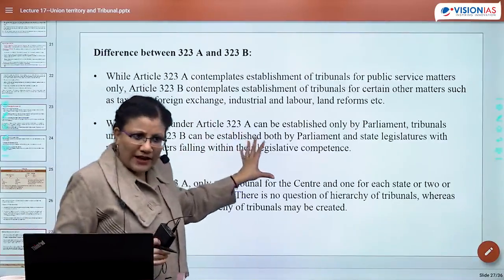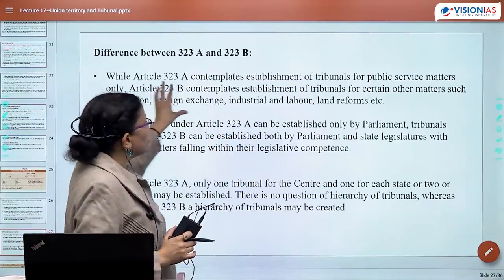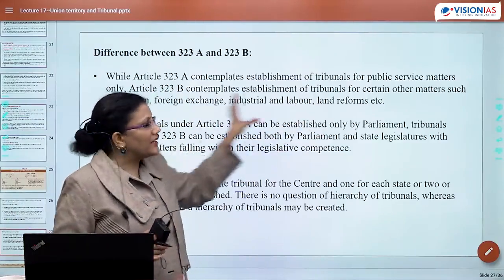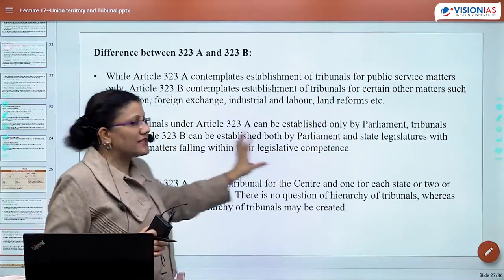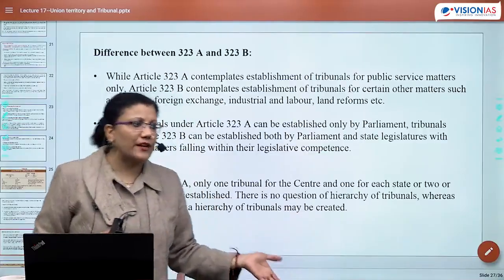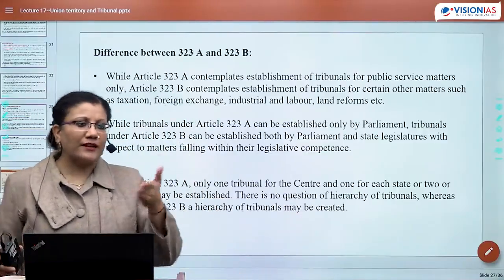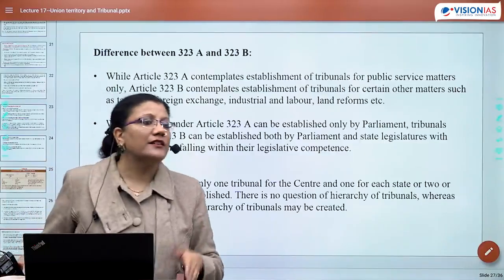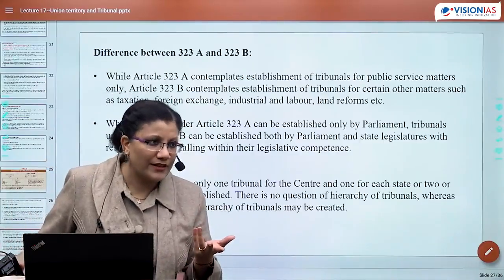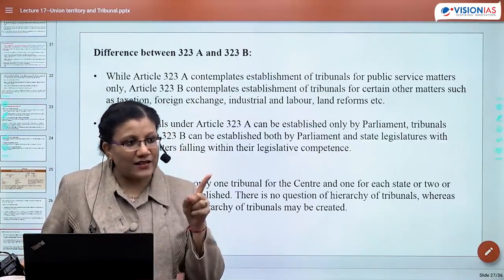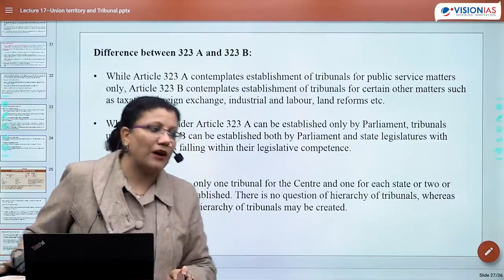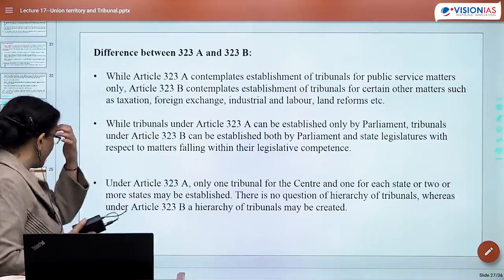Very simple: since Article 323B deals with tribunals dealing with any other matter, if that matter comes within the state list, then the state legislature can make such a tribunal. If that matter comes under the union list, then the center can make such a tribunal, right? However, as far as 323A is concerned, only Parliament has the power to create tribunals.